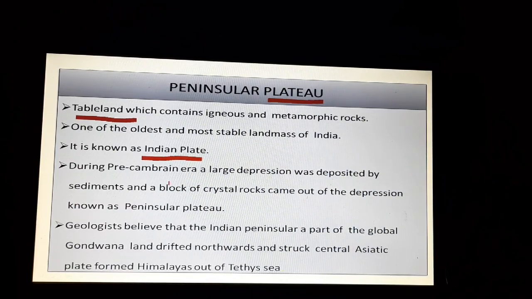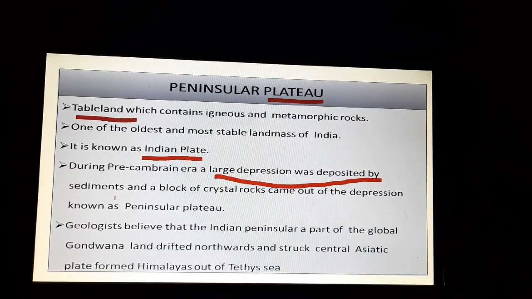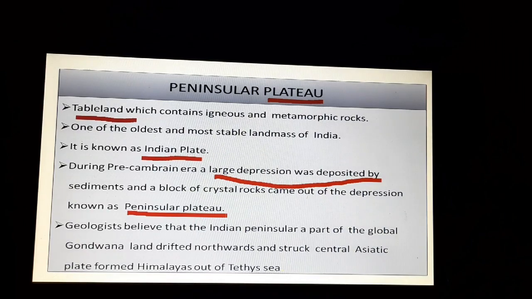Now, how did the Peninsular Plateau evolve as it stands today, right? It was a large depression, right? The Peninsular Plateau was a large depression which was deposited by sediments. And after the sediments solidified, the block of crystal rock came out of the depression because of vertical internal movements, that is the diastrophic movements you studied in class 11. There was upliftment of the solidified sediments, and this is what led to the formation of the Peninsular Plateau, right?